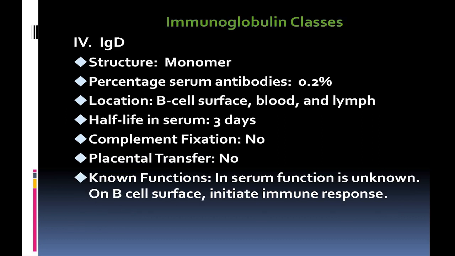In IgD, immunoglobulin D, the structure is a monomer. The percentage of serum antibody is 0.2%. It is located on the B cell surface, in blood and lymph. Half-life of IgD is only 3 days. The biological function is unknown. In serum and on the B cell surface, it initiates immune responses.